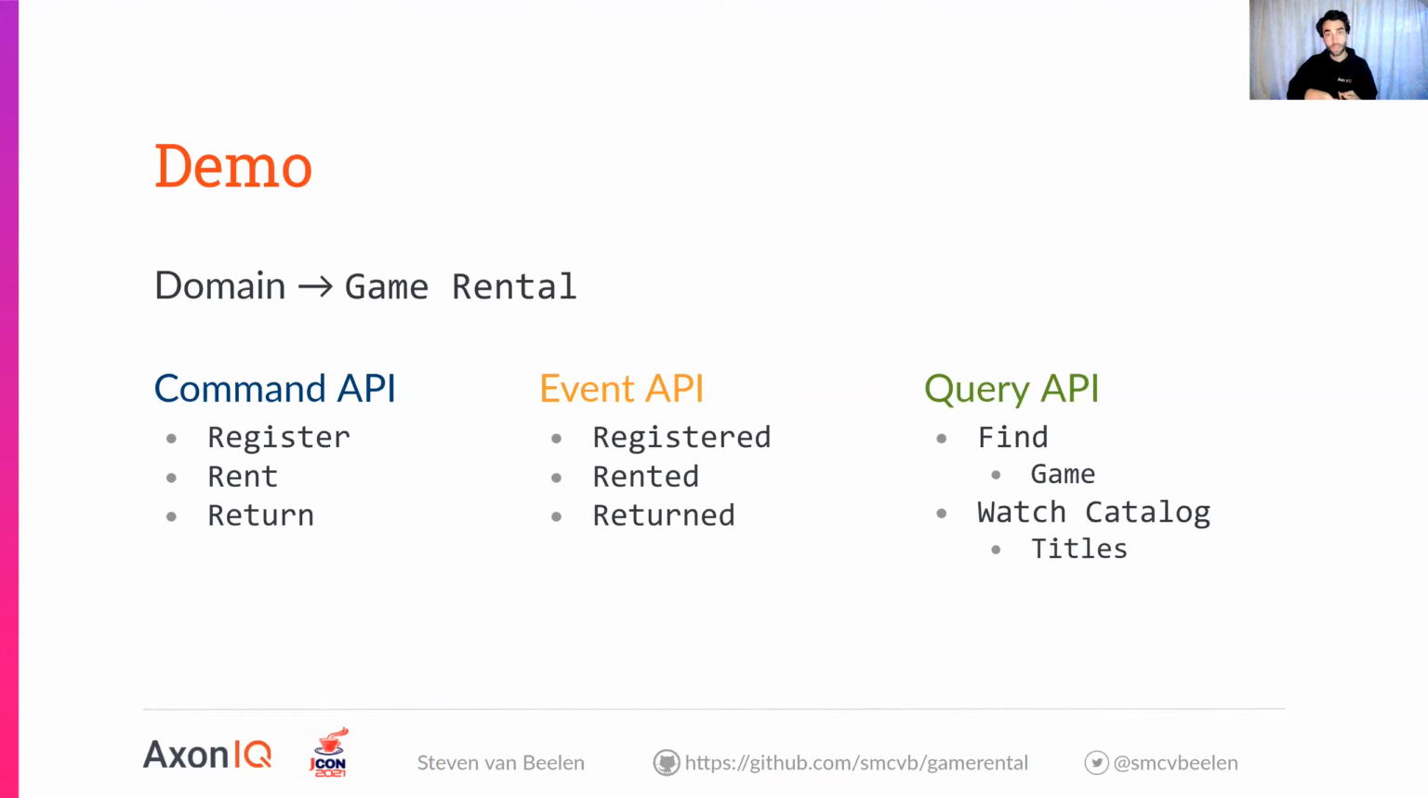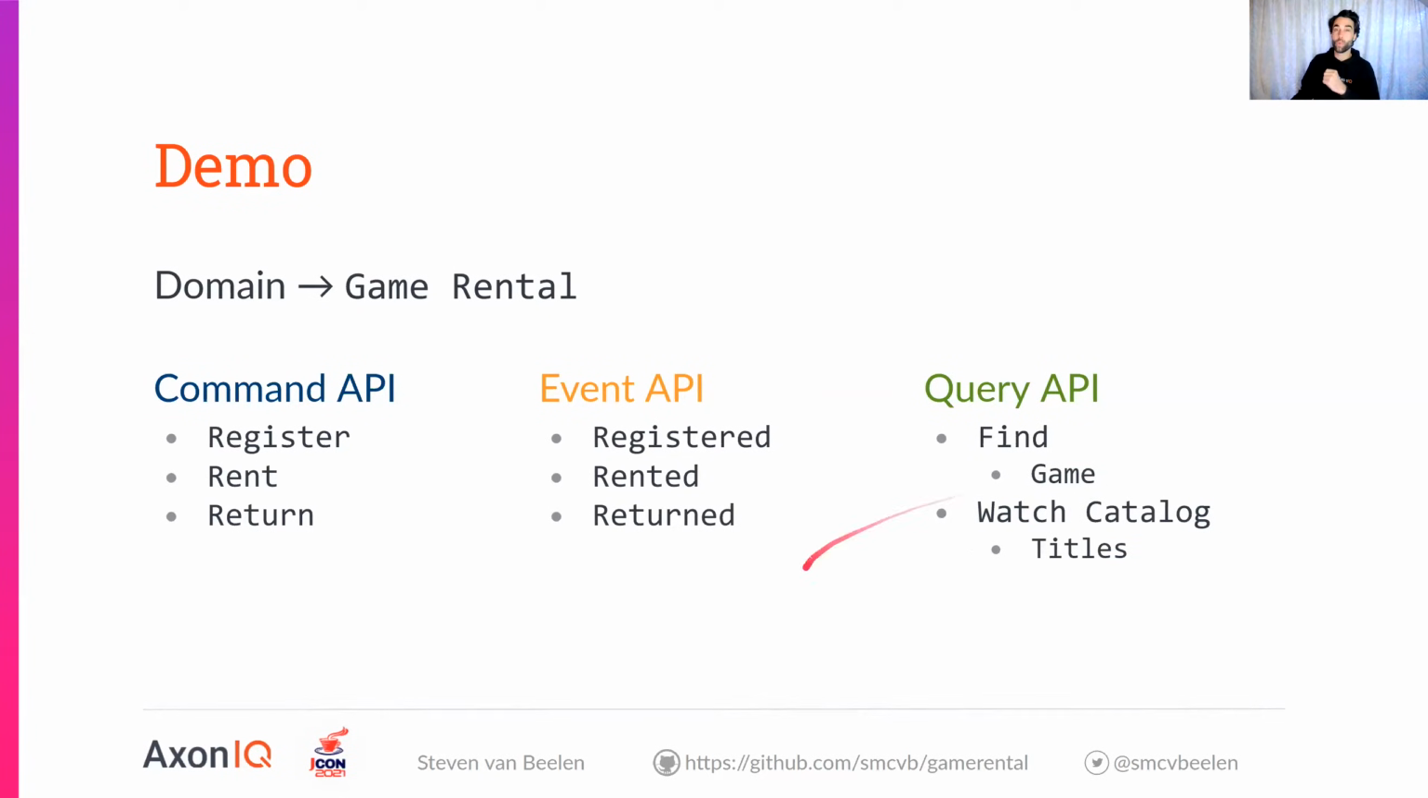We can register a game, rent a game, return a game. Sounds feasible. Those commands will be handled by our command model, which will validate them when it can, and if so, it will publish a registered game event, rented or returned event. On the other side, we have the queries, and we are able to find a specific game. So we can do a find query, returning a game as a response.